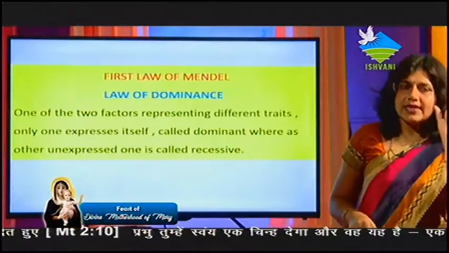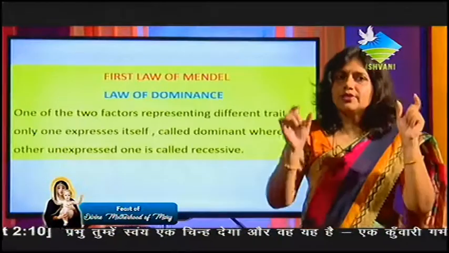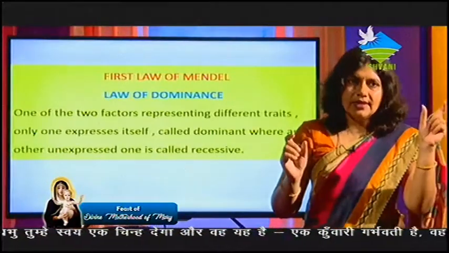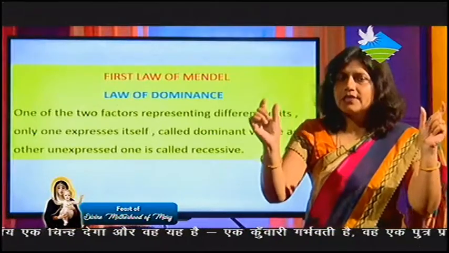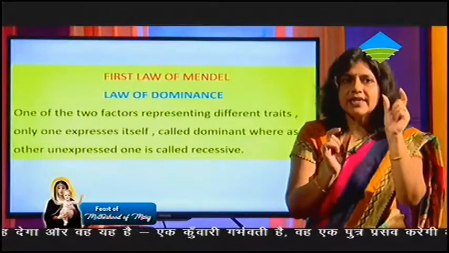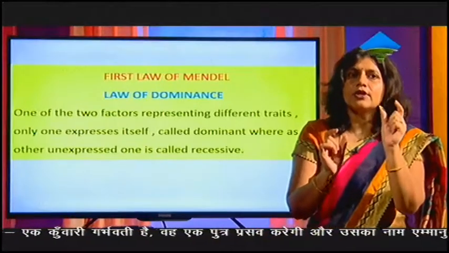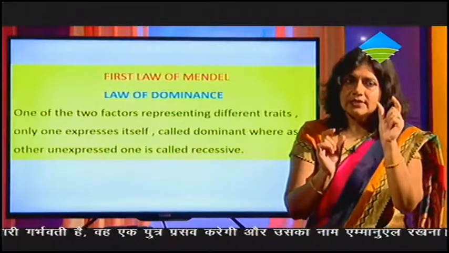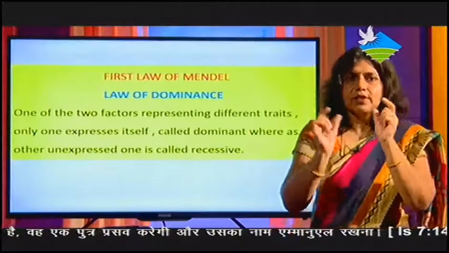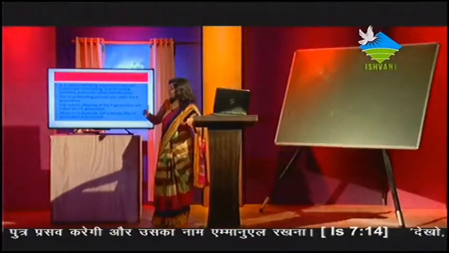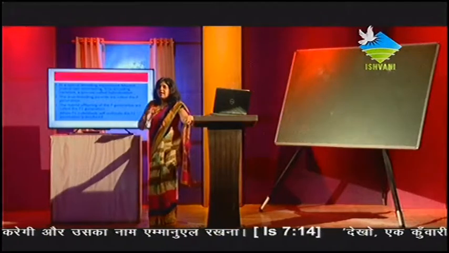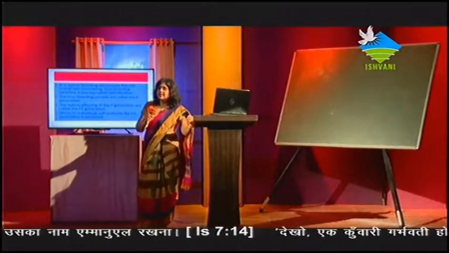So for the character of height, with two different alleles, when they unite, only one allele will be expressive, and that is the dominant allele, and the other is recessive. The first law is totally based on monohybrid cross, and for the first law Mendel has taken the character of height.